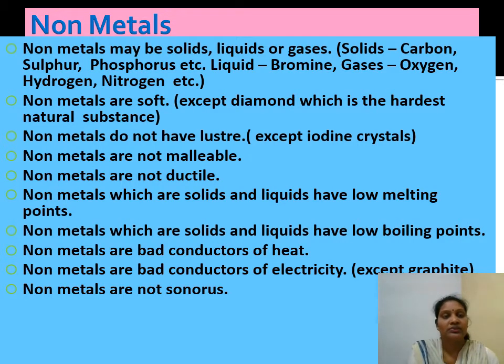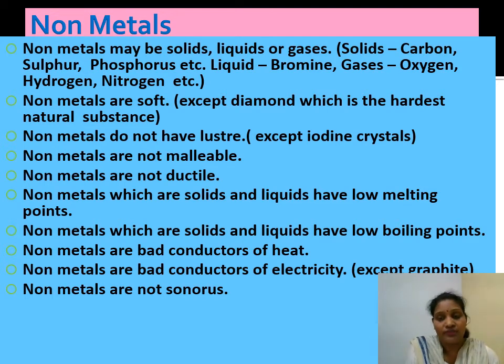Now the physical properties of non-metals. Non-metals are solid, liquid and gases. They are present in all these three forms. Solids are, for example, carbon, sulfur, phosphorus. Liquid is bromine. Then gases like oxygen, hydrogen and nitrogen.